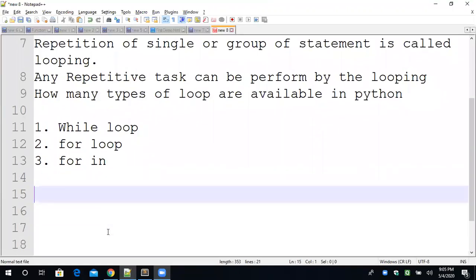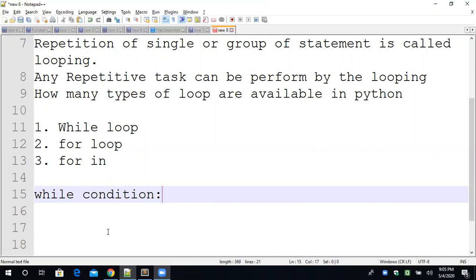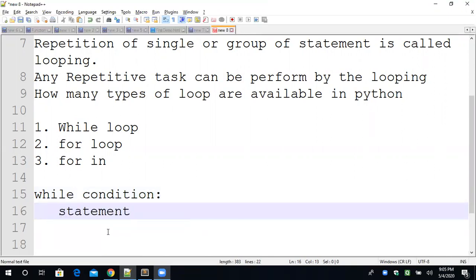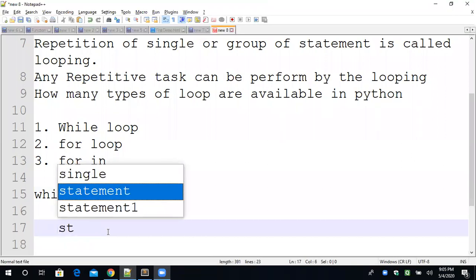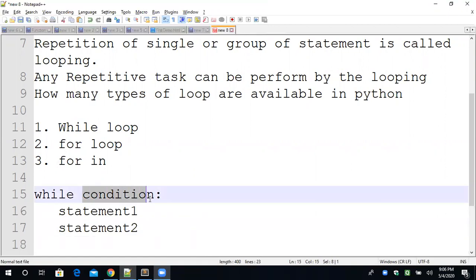Okay, so first of all, how to design or write the while loop. After the while we have to mention a condition, then put a colon, and after that we put some statements. I'm just writing a general syntax, then I will definitely write the programmatic syntax also. This condition may be any condition which we learned in the last class. This condition controls the entire loop. When this condition is true, this loop will execute. The loop execution means this statement will be repeated till the condition is true.